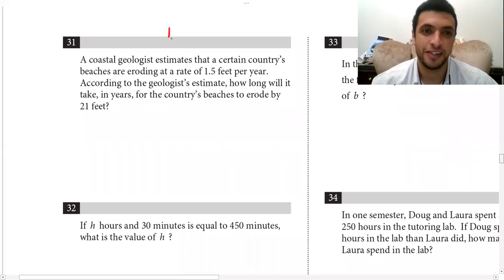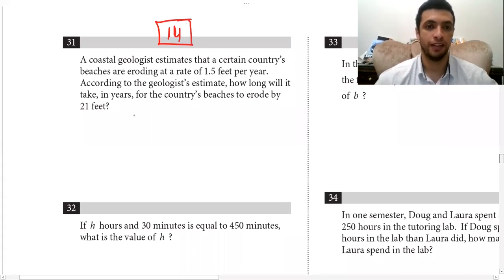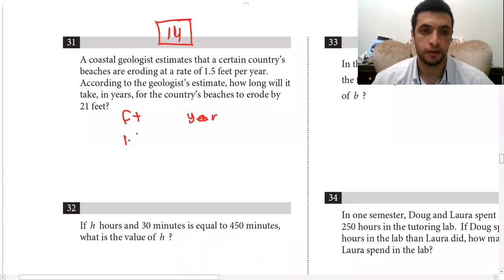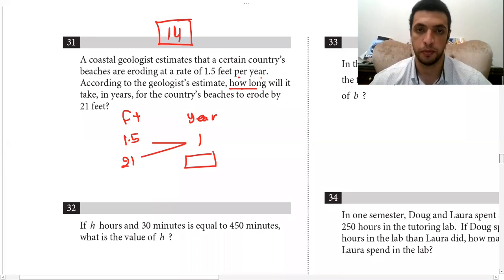That's right. The right answer is 14. How? A coastal geologist estimated that a certain country's beaches are eroding at a rate of 1.5 feet per year. According to the geologist, estimate how long it will take in years for the beaches to erode 21 feet. Let's do the cross multiplication to get the number of years. So 21 multiplied by 1 over 1.5 on your calculator will be 14.